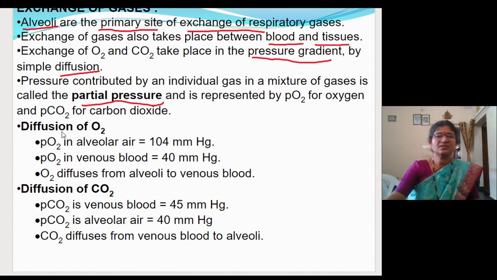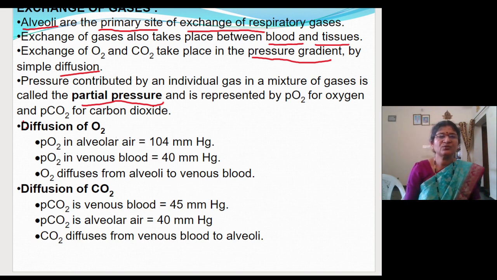So here you have to know the partial pressure which favors the exchange of oxygen. It must be the partial pressure of oxygen, children. The partial pressure of oxygen in the alveolar air is 104 millimeter of mercury.